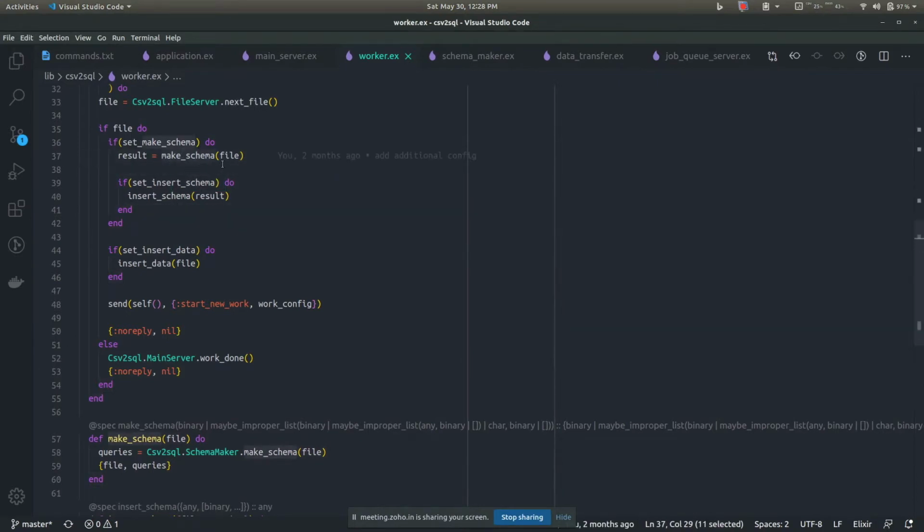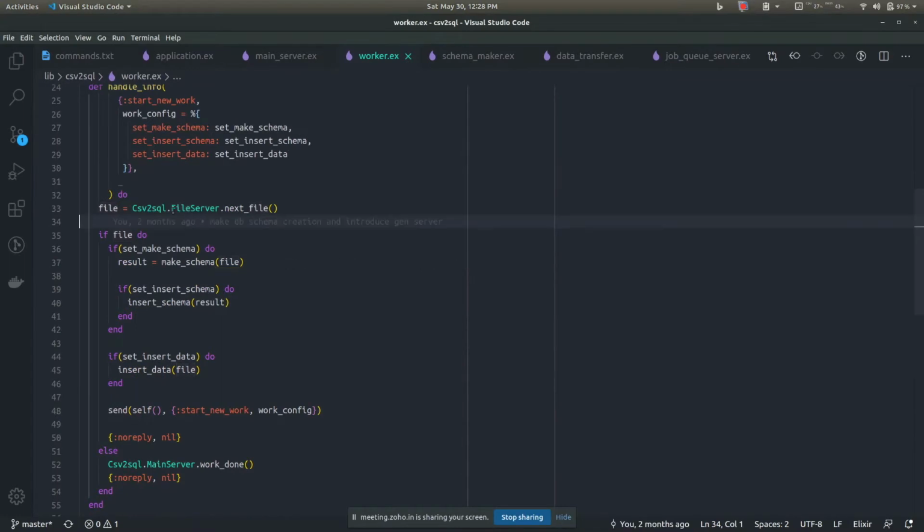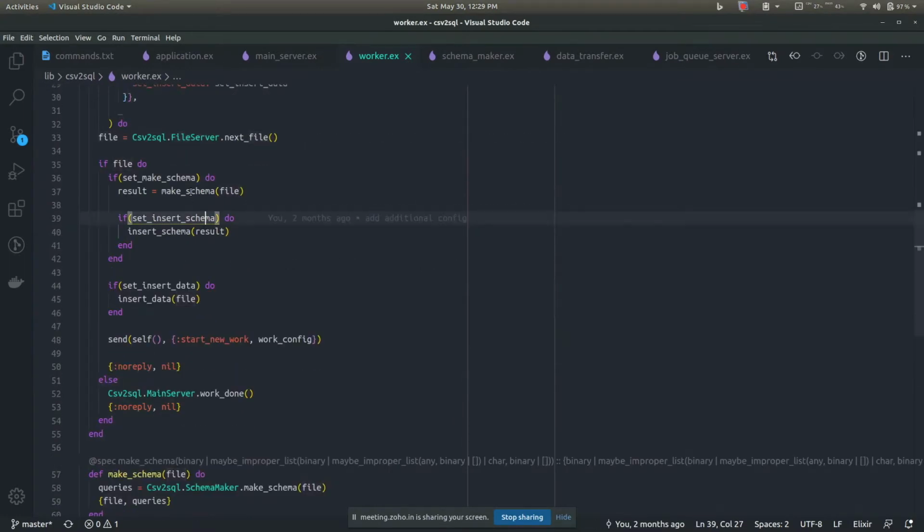So first of all we make the schema for the file. Say we got a CSV file, we got the path of a CSV file, and we made the schema for that file. By making the schema, we infer the data types of that CSV file. Say the CSV has 5 columns, and each of those columns has different types of data. What we are trying to do is infer what type of data they are storing, so we can make the database tables as well as the column names and stuff. So that is what we do.